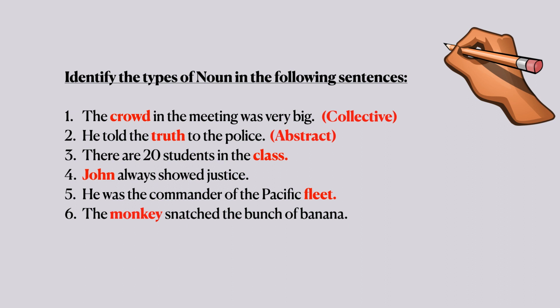Next, there are 20 students in the class. Here class represents a group, so it is a collective noun. Next, John always showed justice. Here John is the name of a particular person, so it is a proper noun. Next, he was the commander of the Pacific Fleet. In this sentence, fleet is a collective noun. The monkey snatched the bunch of banana. Monkey represents a common noun.